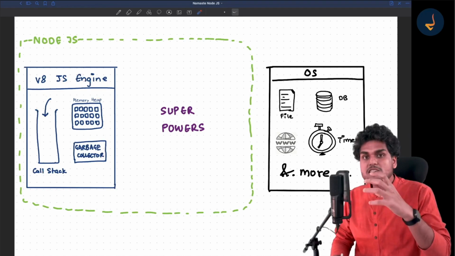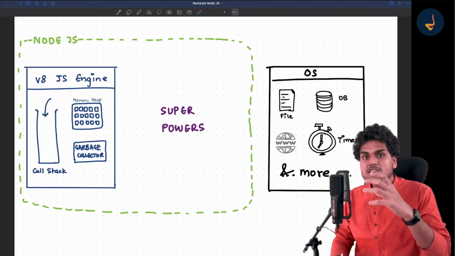Suppose you are using Windows, then which drive it is in, C drive or D drive, which folder path it is in, which directory, where that file is. All these locations can only be obtained through the OS. So somehow the JavaScript engine needs to contact the operating system to get the location of the file and get the data from the file.